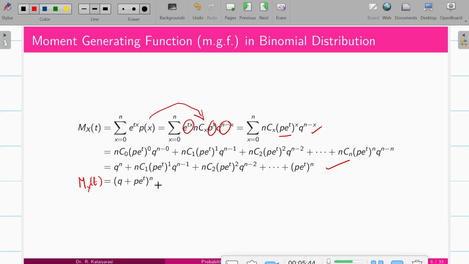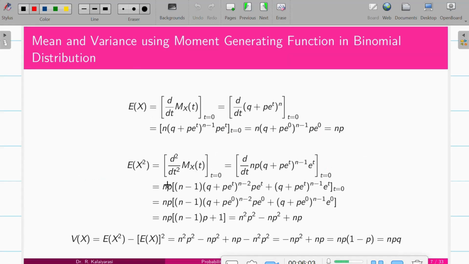If you want to find a mean, you have to calculate expectation of x, and for variance you have to find expectation of x square. Then you have to use the variance formula, expectation of x square minus expectation of x the whole square. So even for MCQ purposes, you should know the MGF of the binomial distribution. Let me calculate the mean and variance using the MGF.